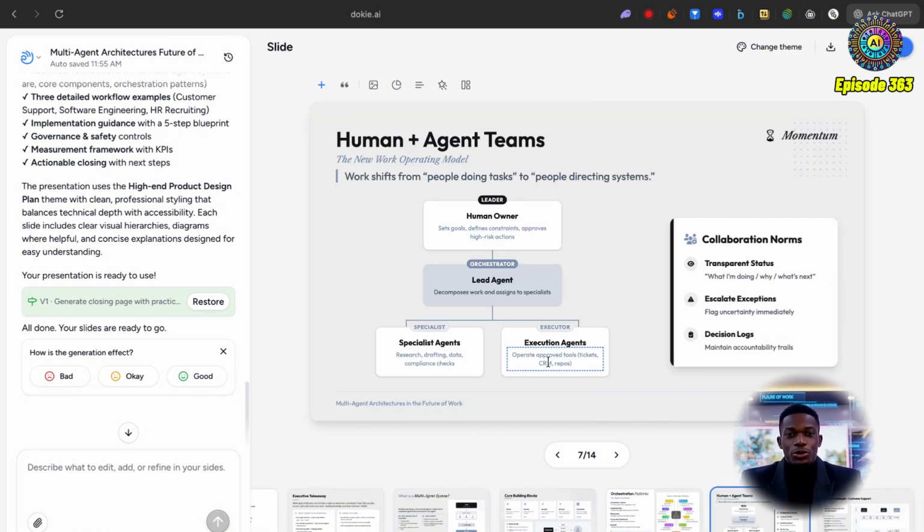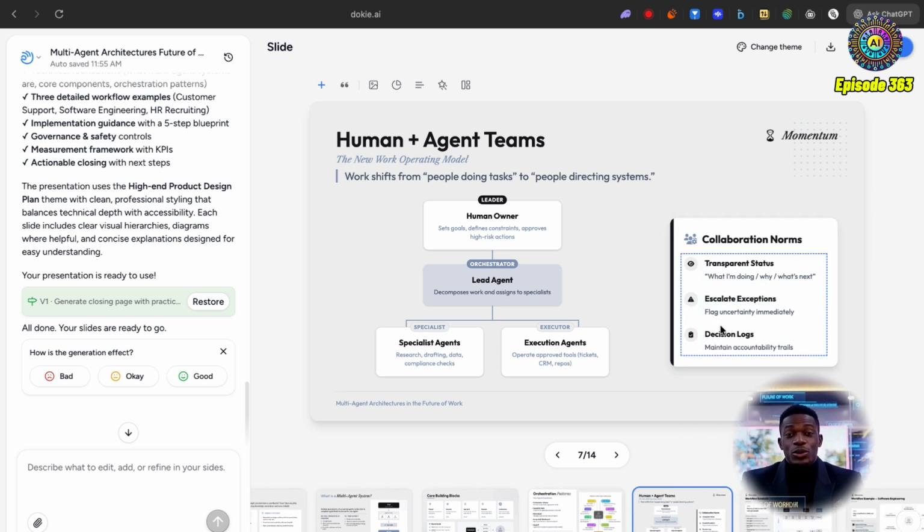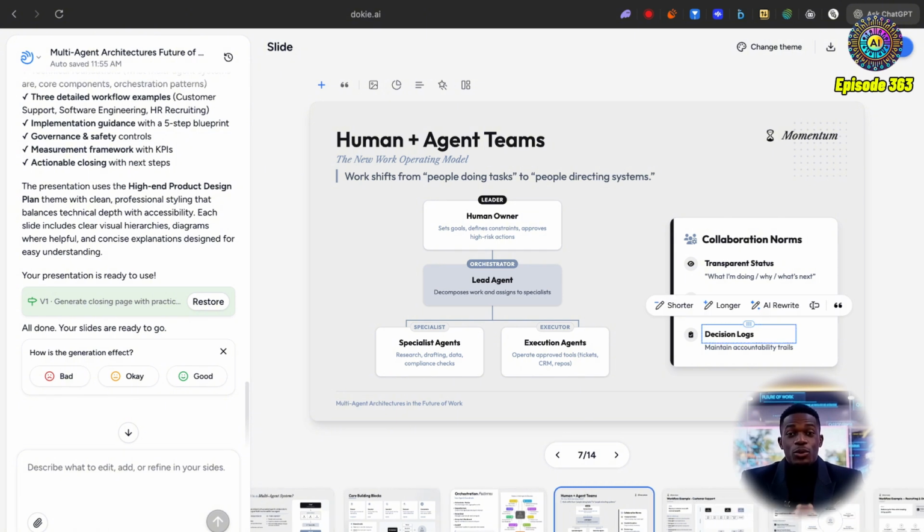So as you can see here, we've got another kind of diagram, which makes sense. So human leader, the lead agent, which is the orchestrator, and then we've got multiple different specialist agents and executor agents, which makes sense. So collaboration norms are, of course, transparent statuses, escalate exceptions, and decision logs, which makes a whole lot of sense. Decision logs are going to be very important in future.